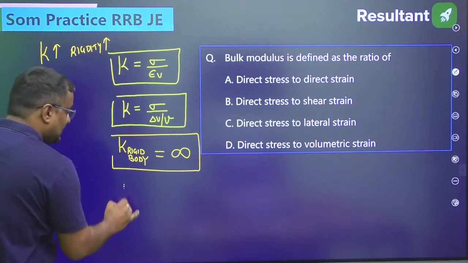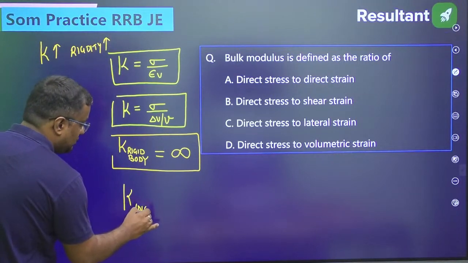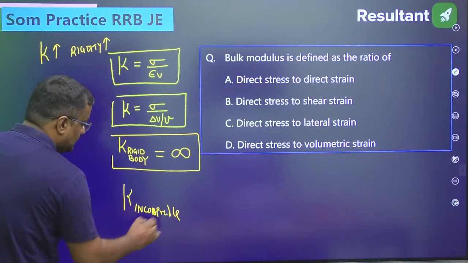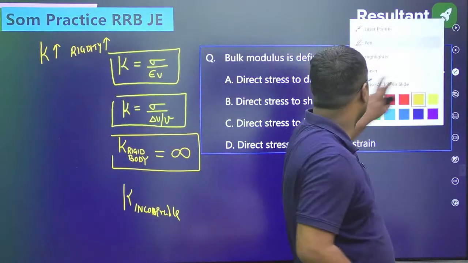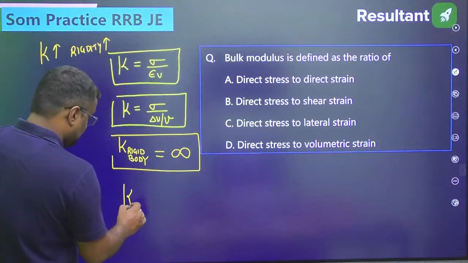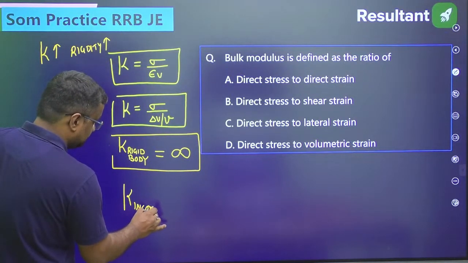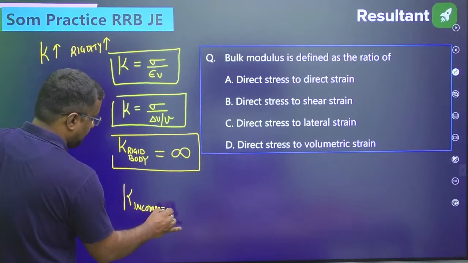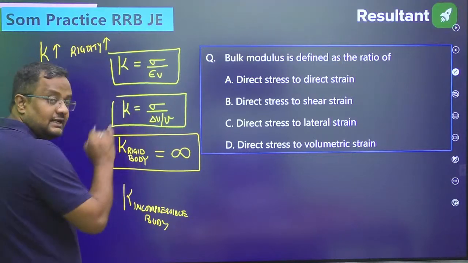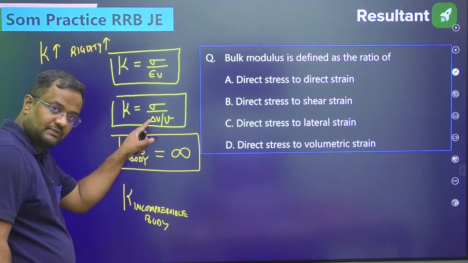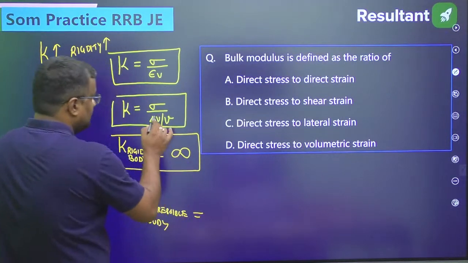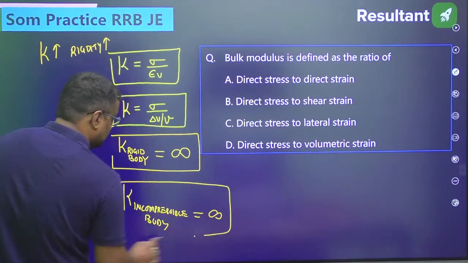Okay, what is K of incompressible body? Tell me this also. What is the value of K for incompressible body? For incompressible body, again guys, there will be no delta V. Volumetric strain is delta V by V, so there is no volumetric strain. So it will be 0, so K will be infinite for that.